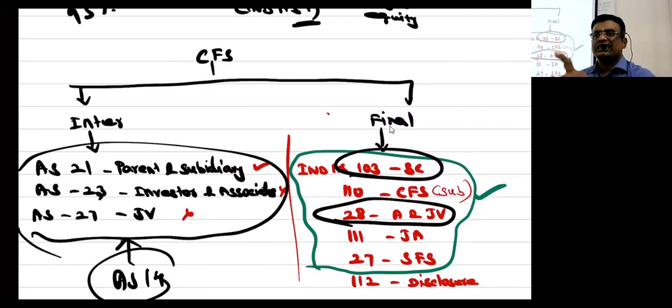What was the existing standard for parent-subsidiary? Why am I highlighting the existing standard also? Believe me, indirectly, to that extent you will be learning the existing standard also, because IND AS gives two different methods, the proportionate method. The proportionate method is nothing but AS 21, but not completely. Now, multi-stage, but you can have some basic idea, because once you qualify, you have to prepare CFS for other companies also.